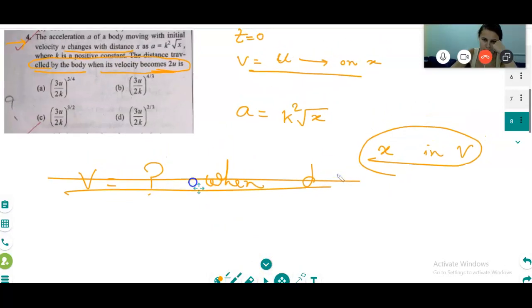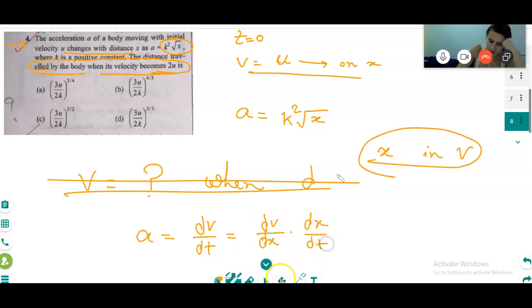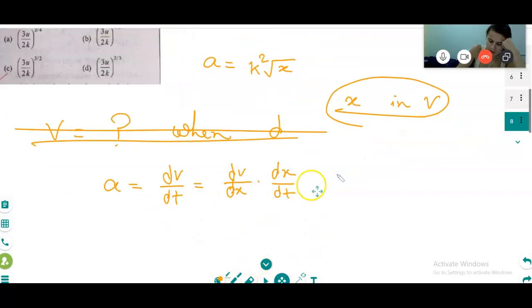Just now I did similar types of questions. What will you write? A is equal to dv on dt, and then multiply and divide by dx. So dv on dx times dx on dt.